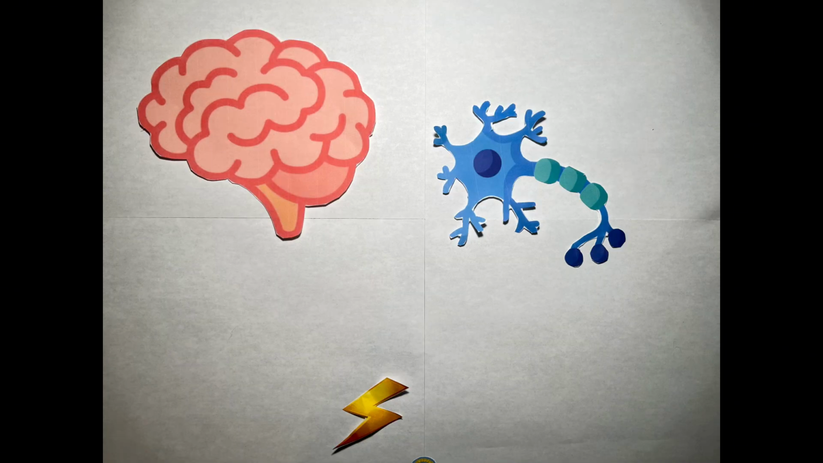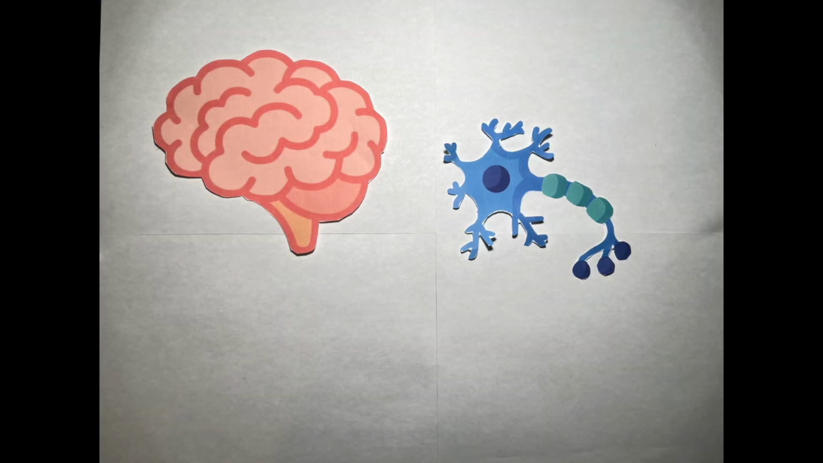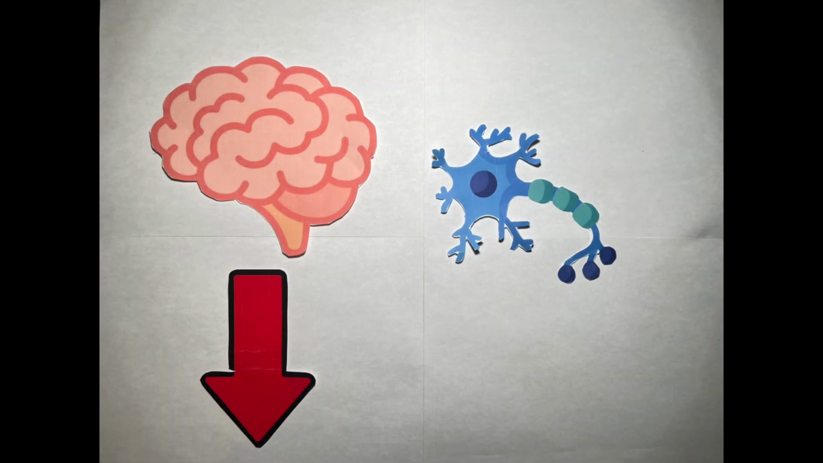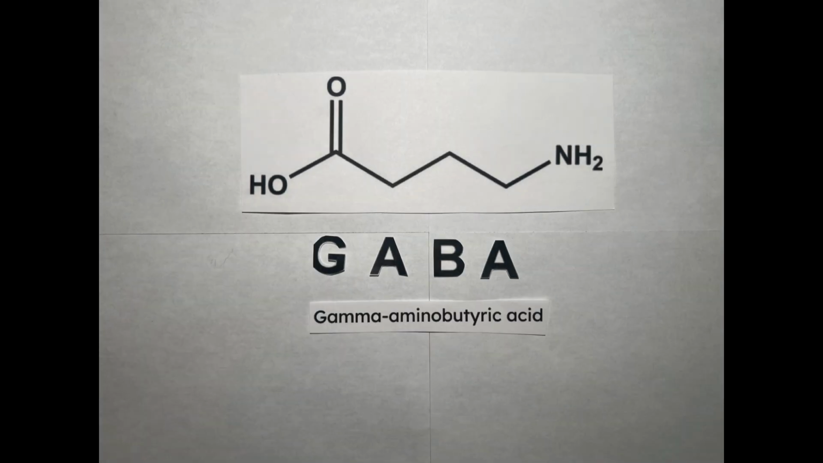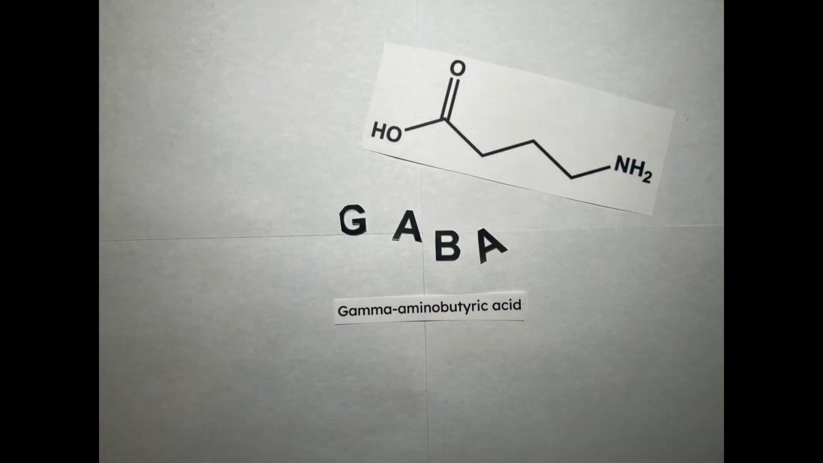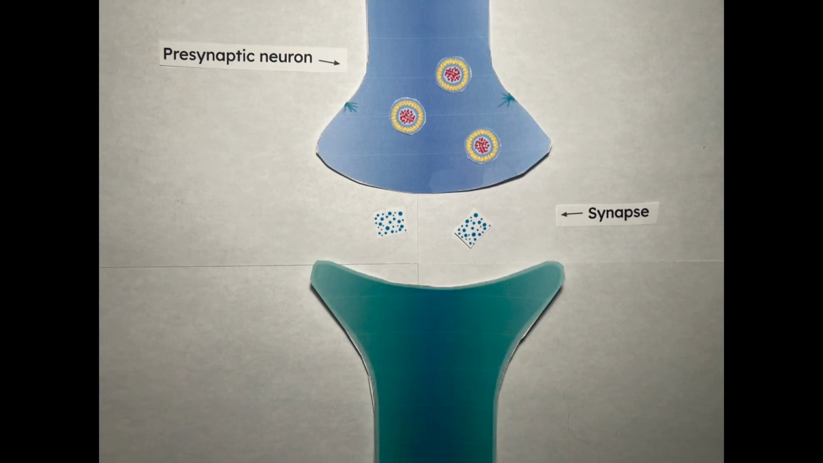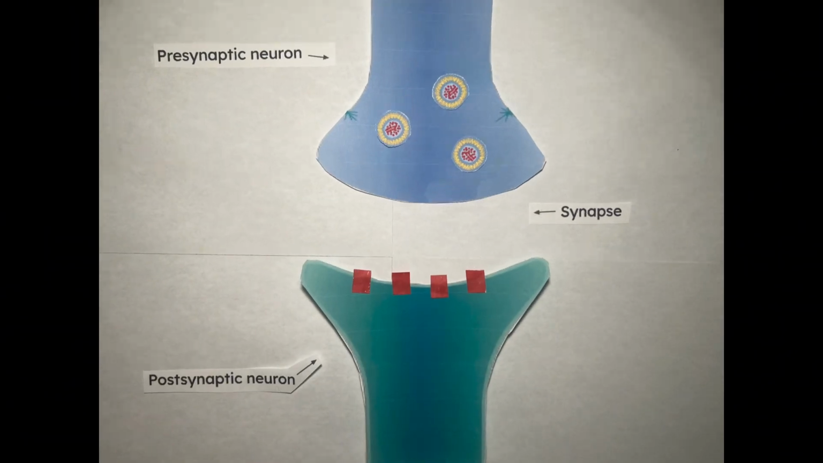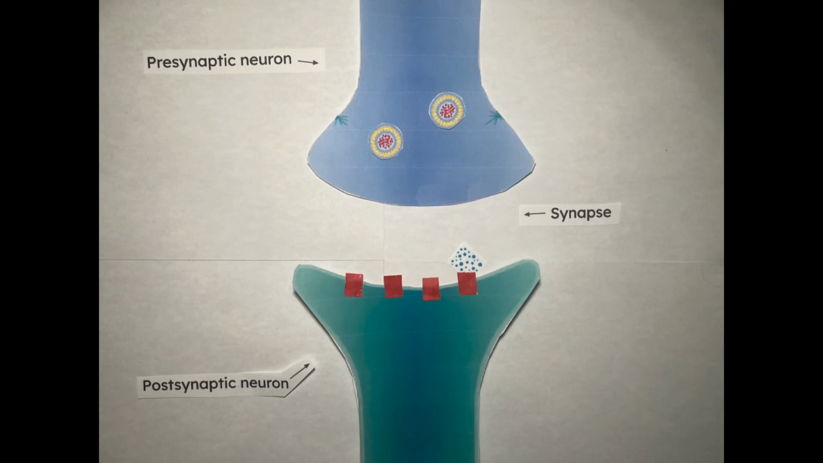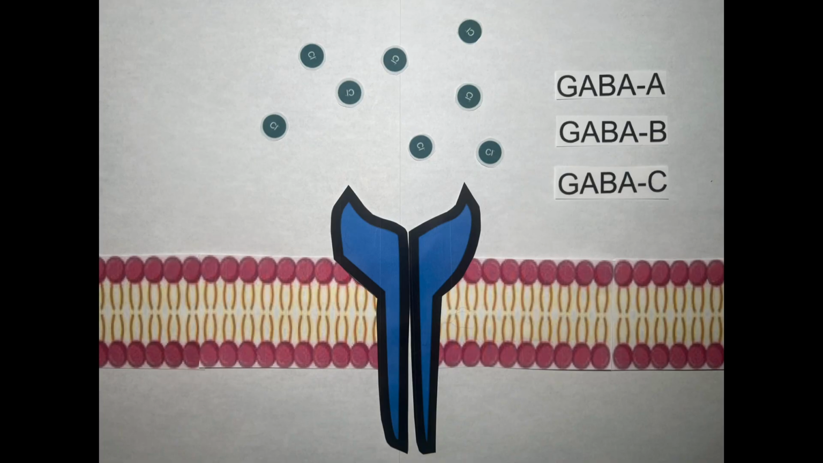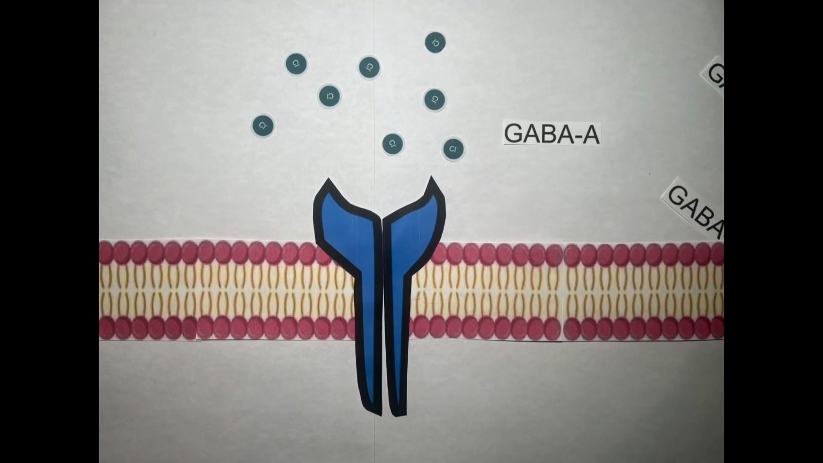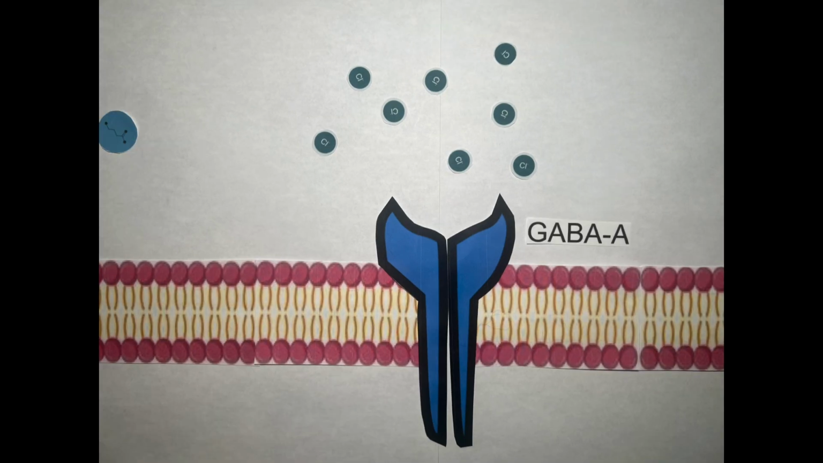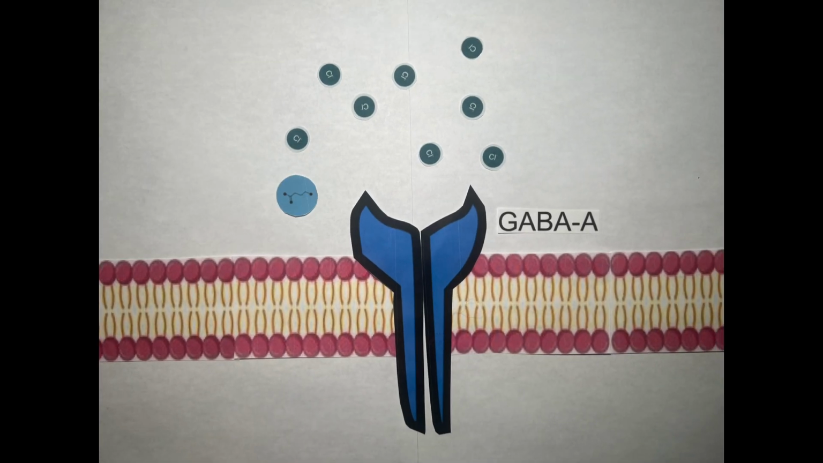In the brain, neurons constantly send and receive messages using chemicals called neurotransmitters. One of the most important neurotransmitters for calming the brain is GABA, or gamma-aminobutyric acid. Under normal conditions, when a neuron releases GABA into the synapse, it binds to GABA A receptors on the next neuron's membrane. There are three different types of GABA receptors, but today I want to be focusing on the GABA A receptor, as it's the one that alcohol affects the most.